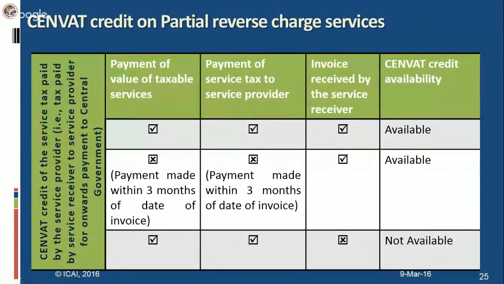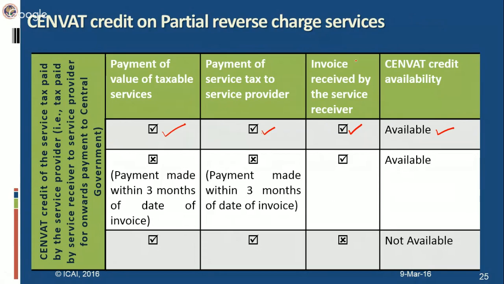Second portion is the portion which service provider has to deposit to the central government. How will the service receiver take credit of this portion? In this case, let us see the first case which is given in this example. Value has been paid to the service provider. Then service tax, the service tax which service provider has to deposit, that has also been paid to him, and invoice has also been received by the service receiver. CENVAT credit will be available.